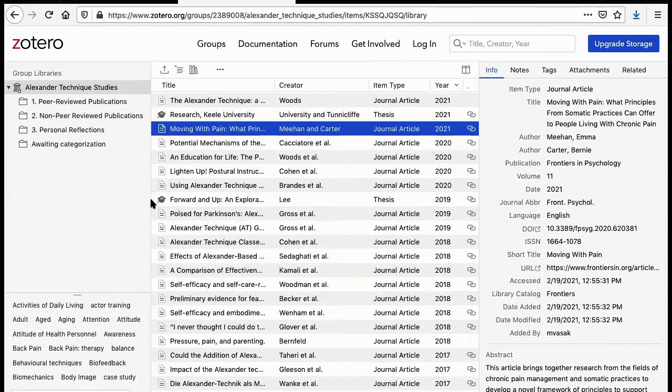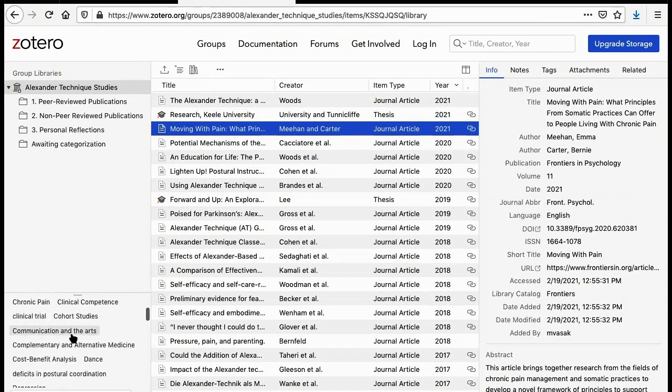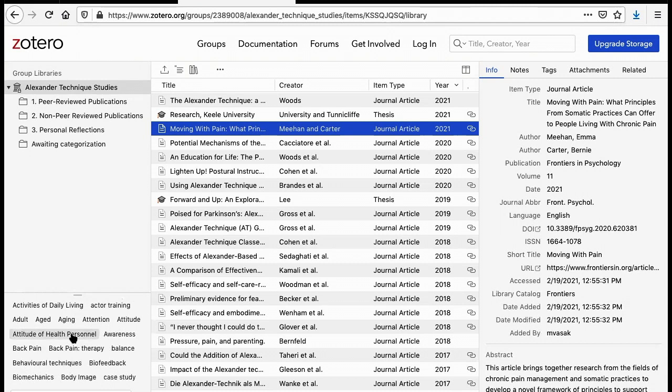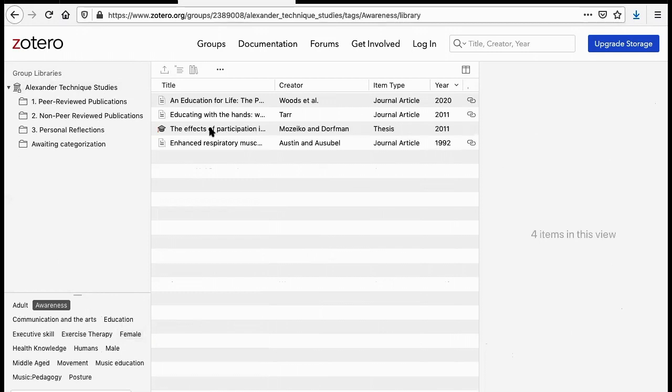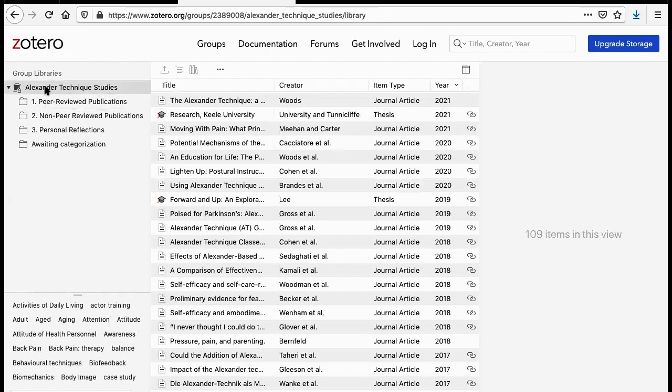Third way we can take a look through is by heading over to the bottom left-hand corner of your page. But let's say, for instance, you're really interested in the Alexander Technique and awareness. Well, here we go. We have 4 papers that are showing up with that particular tag. We can, of course, click on this, or if we want to get back to the main group, you can always go back and just click up on the top left here.